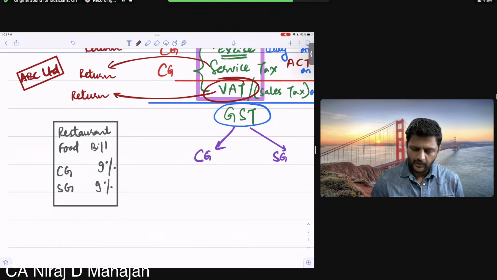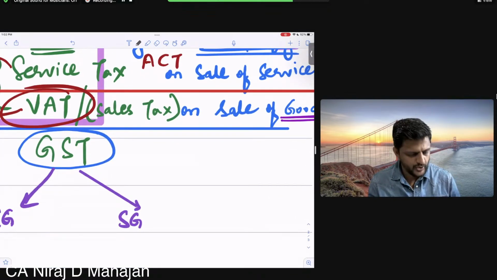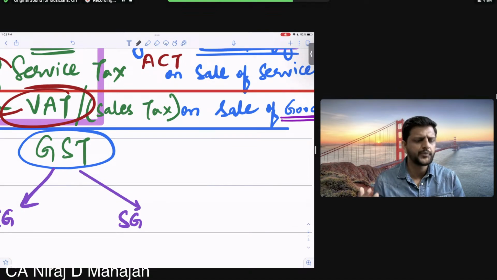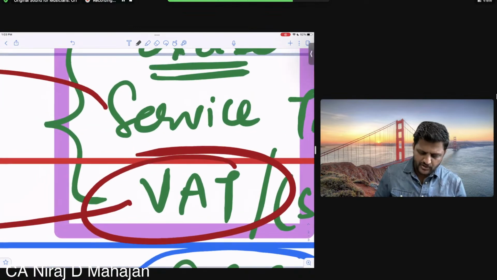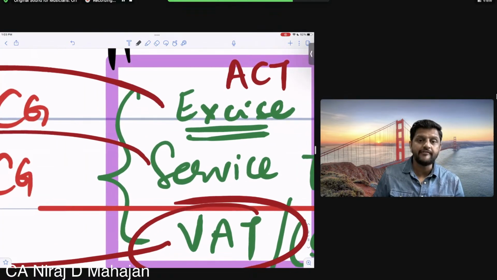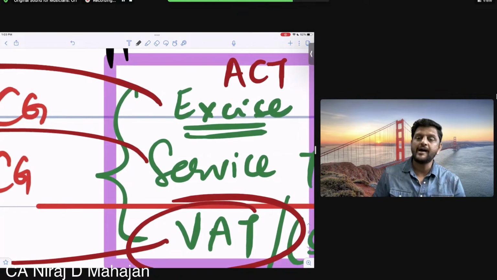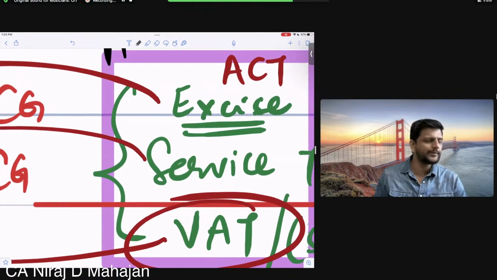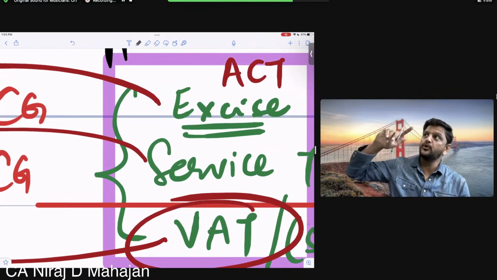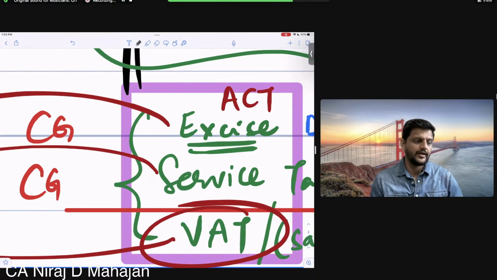Now, whether that used to happen in this VAT case? No. When I had bought my mobile during my college days, that time VAT was levied. So that VAT went to whom? It went to the state government. When that mobile shopkeeper purchased from the manufacturer, VAT as well as excise was levied. Because the manufacturer manufactured the mobile, so excise. He sold to the shopkeeper, therefore VAT. Excise went to the central government, VAT went to the state government. Clear till here?